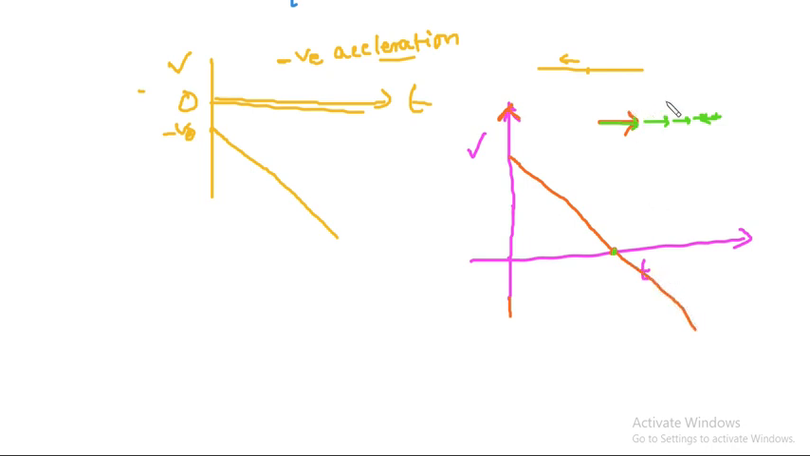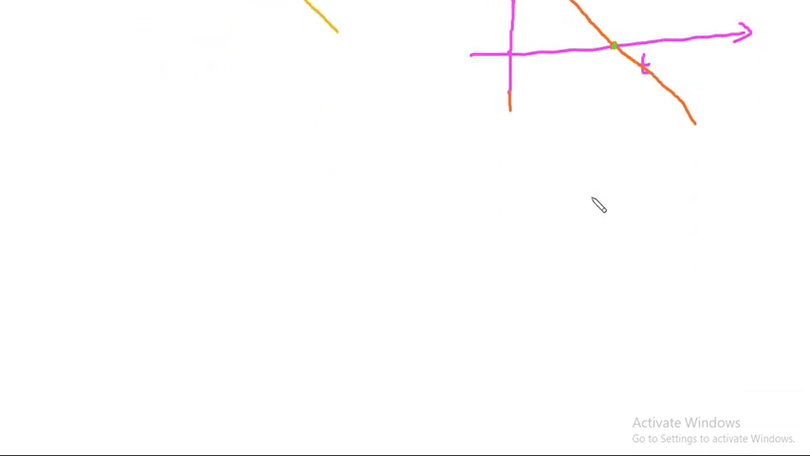That means initially it was moving in the positive x direction, and then finally it moves in the negative x direction, and in all the things that are happening, the acceleration was constant and it was in the negative x direction. It was negative. Okay, so I hope that you understood all these graphs.